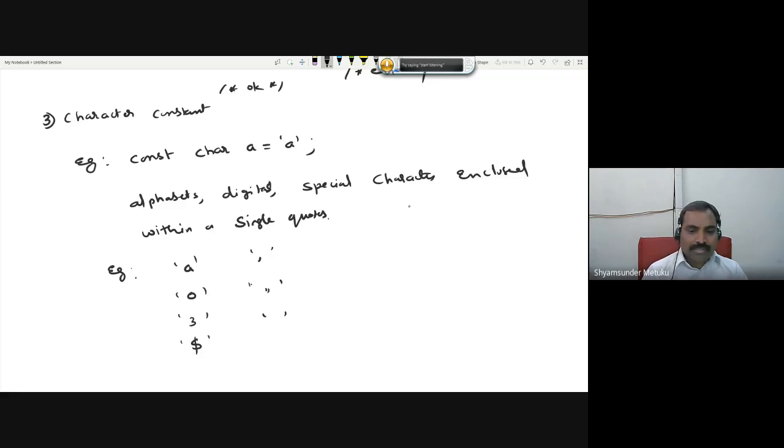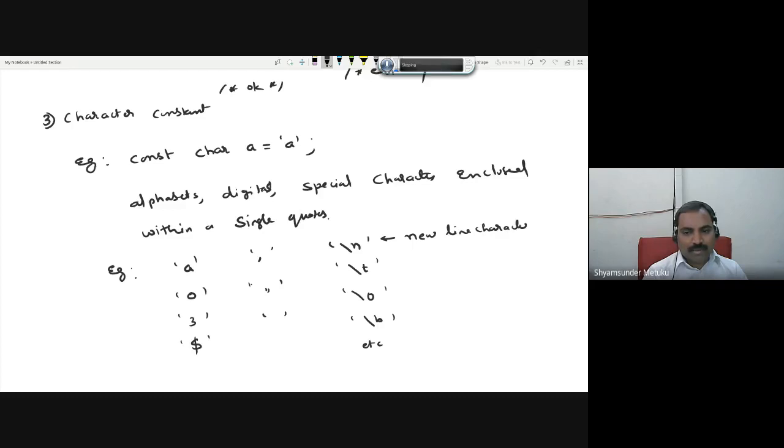And there are some escape sequences which I did not tell, but I'll just try to write. I'll write all the escape sequences. What do you mean by it? I'll tell later. There are some more escape sequences, but right now, this is called new line character.